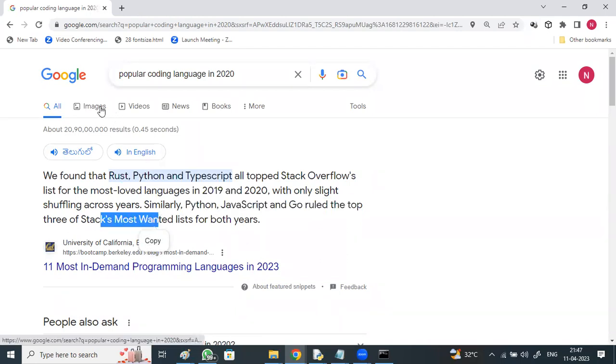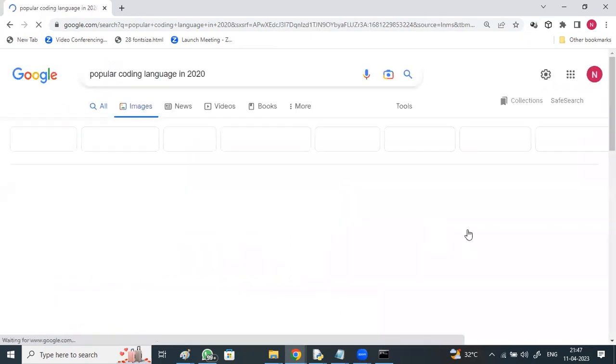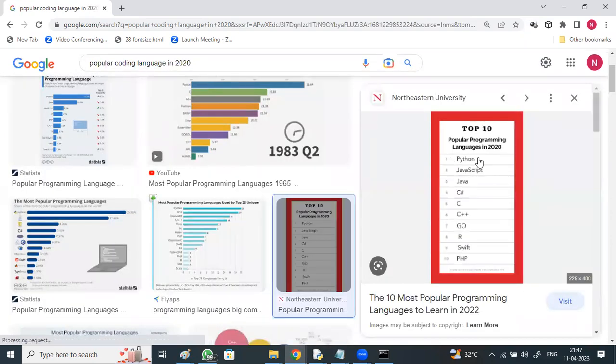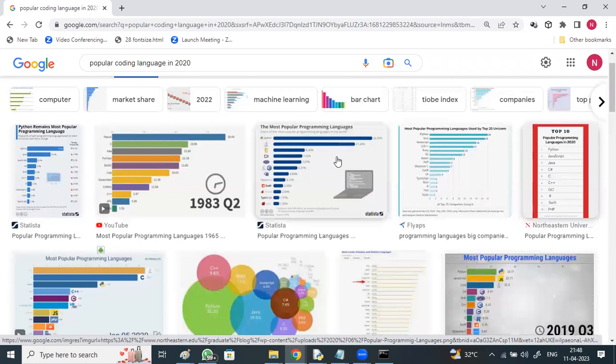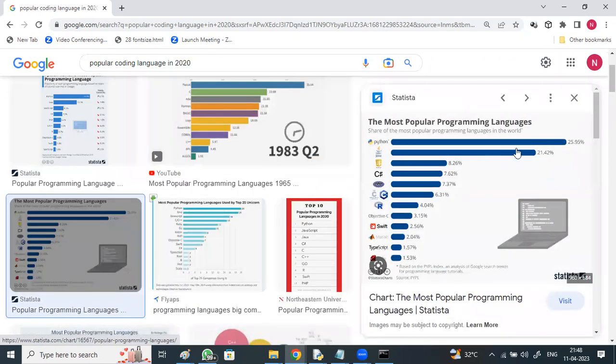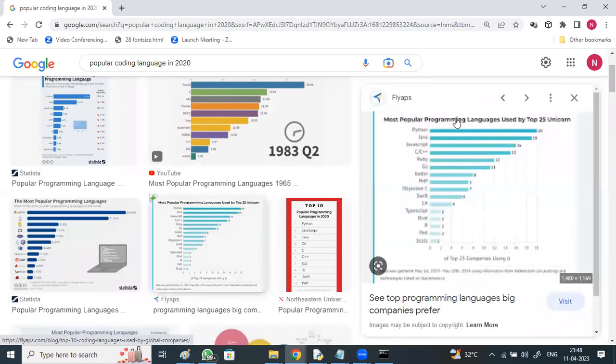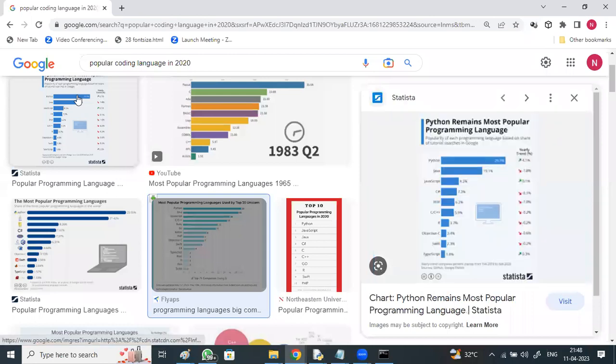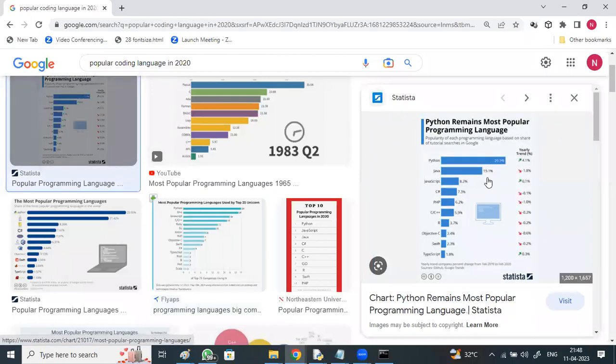For example, observe this. Top 10 programming languages: Python stands first, next to JavaScript, Java, all this. And if you talk about the usage of Python, Python is mostly preferred, next comes Java, JavaScript. Observe this: most popular programming languages used by the top 25 unicorns. Python, Java, JavaScript. See this? Python remains the most popular programming language. Python usage is more.